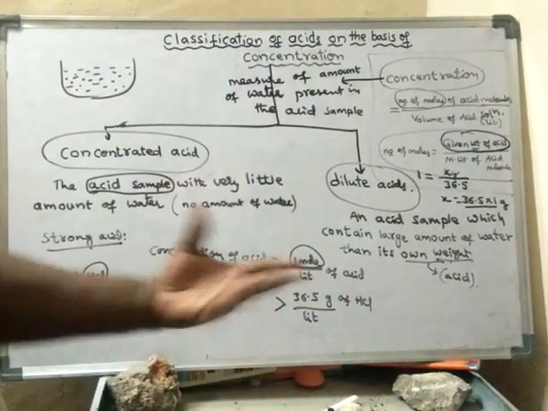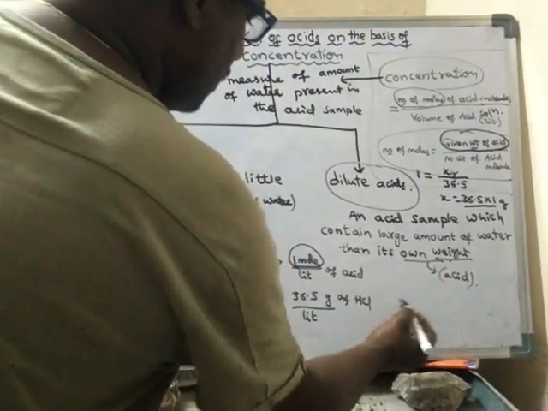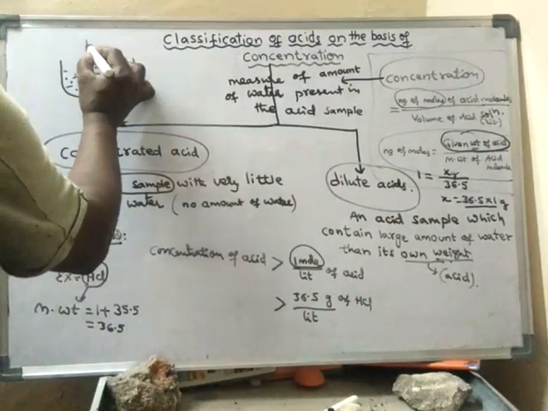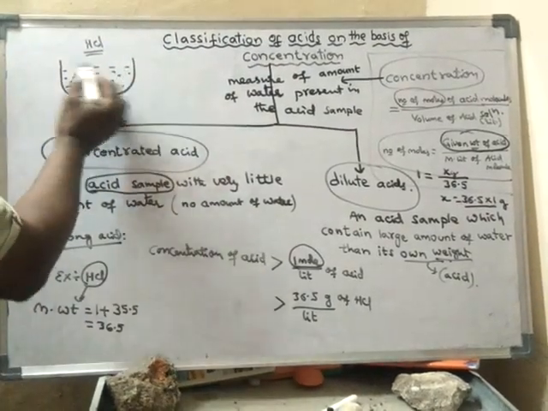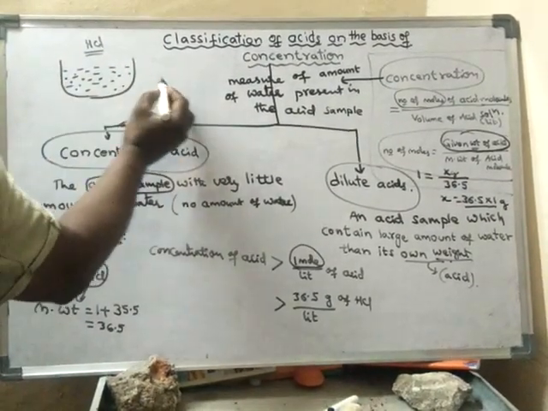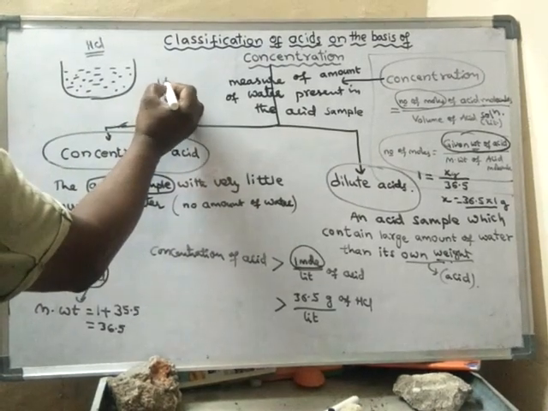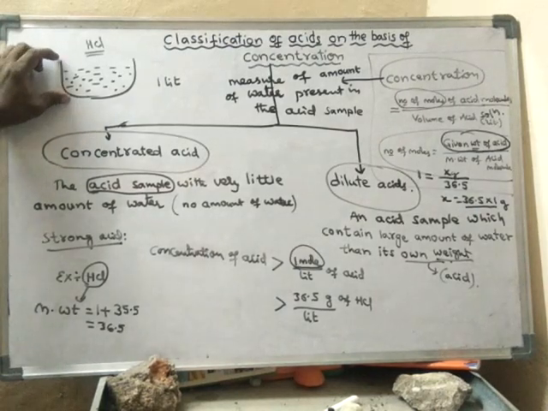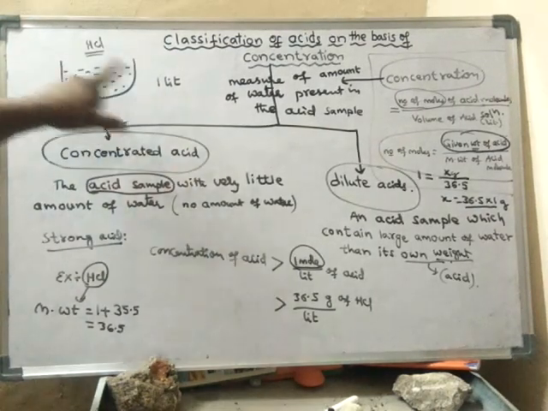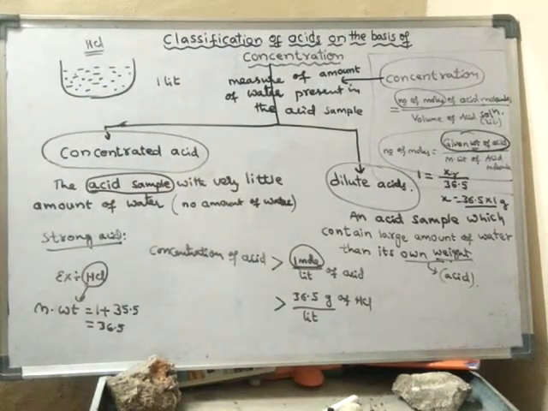Suppose this is an HCl solution, let us assume this is an acid solution. Now here the volume of the solution is 1 liter, let us assume. Please concentrate. So now I have taken 1 liter of HCl acid solution.